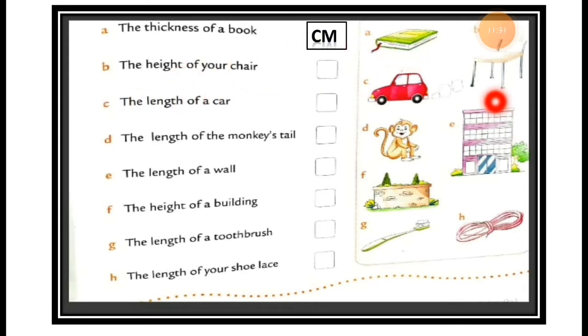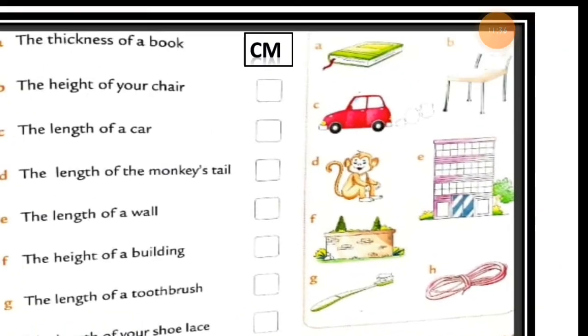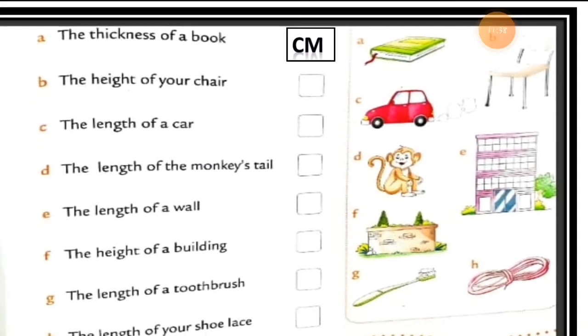Now the height of the chair. Here is the height of the chair. You can see in this picture. I'll show you this chair. Here is the chair picture.